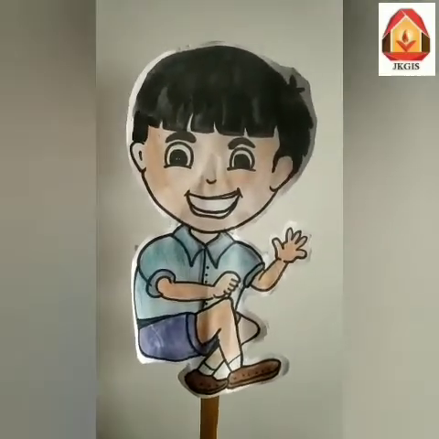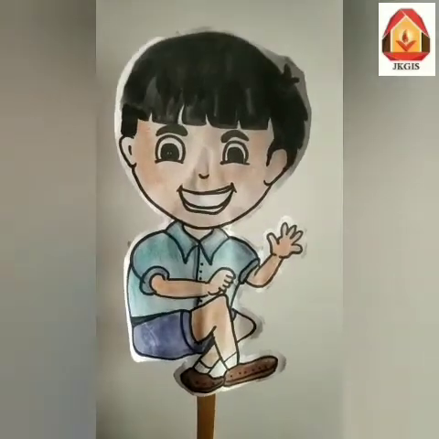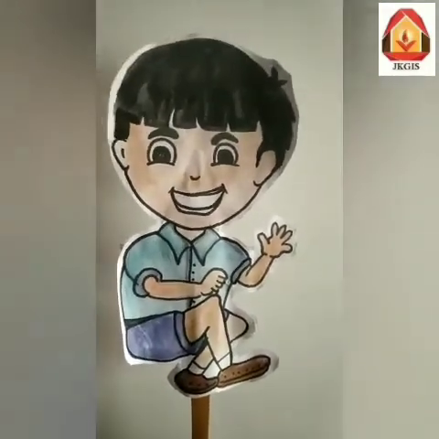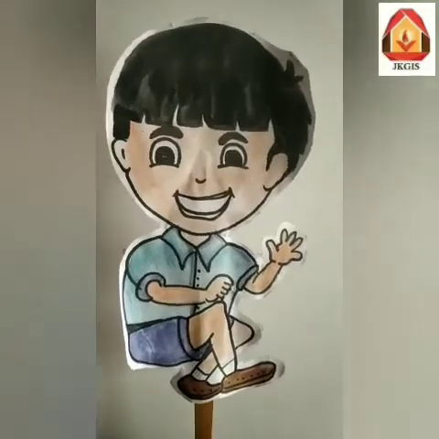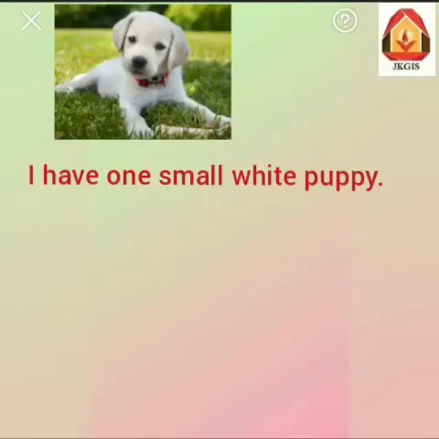Friends, today I want to tell you about my puppy. Friends, I have one small white puppy. मेरा पपी कैसा है? स्मॉल वाइट. और मेरे पास कितने पपीज हैं? Yes, one puppy. So, friends, here the words one, small, white are telling something about my puppy.